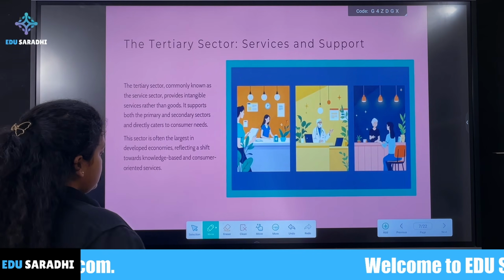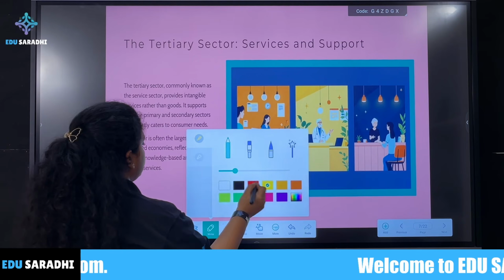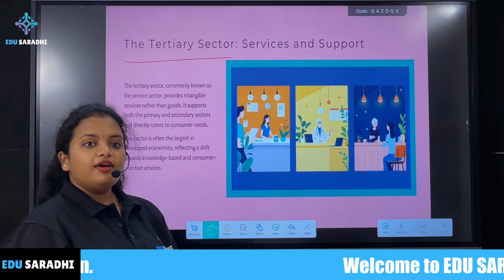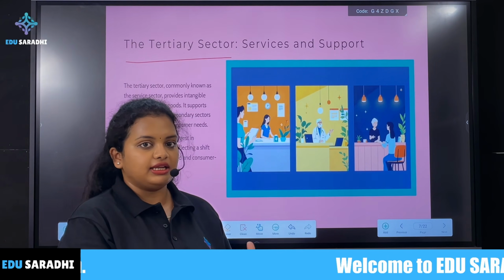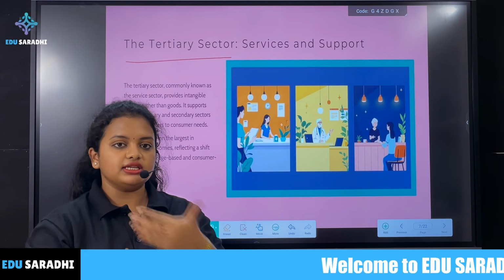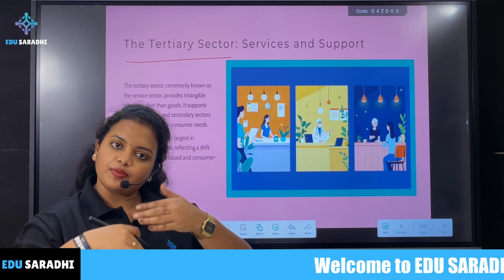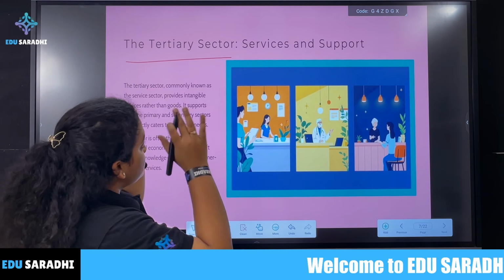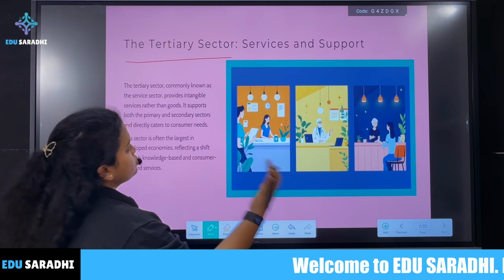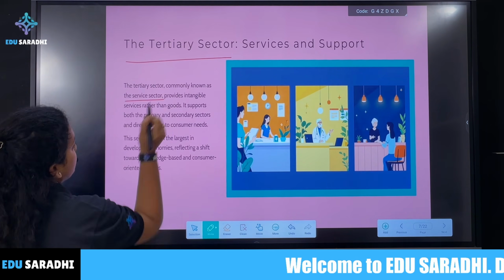Then comes a very, very important sector: the tertiary sector. So what is the tertiary sector? First, the primary sector happened and the materials were collected. In the second stage, the materials were processed into goods. Then in the third stage, somebody has to provide a service to support these two sectors. So it is called the service sector.